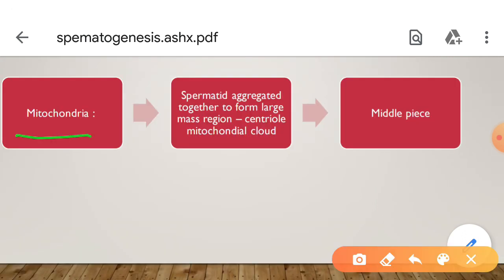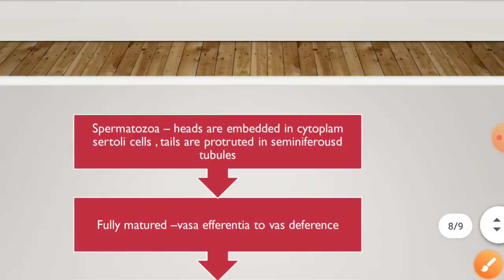The mitochondria of the spermatid aggregate together to form a large mass around the region of the centrioles. It is called the mitochondrial cloud, and it further forms the middle piece of the sperm.